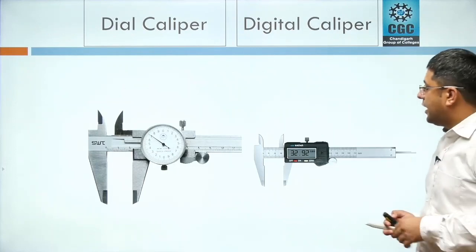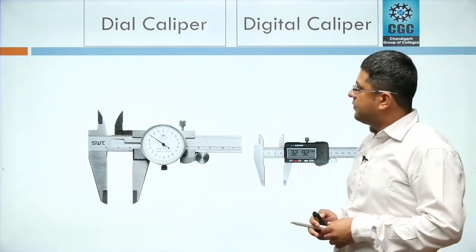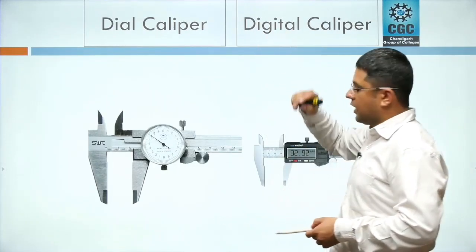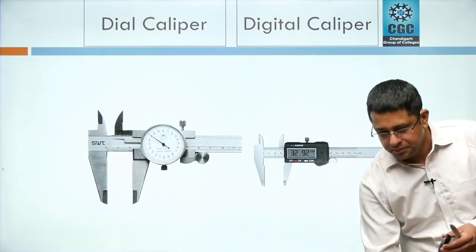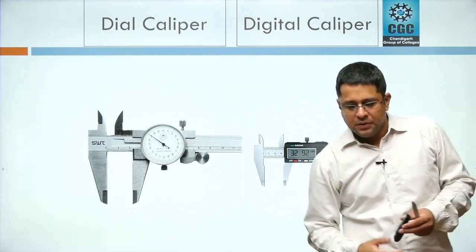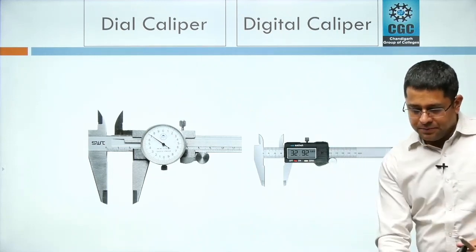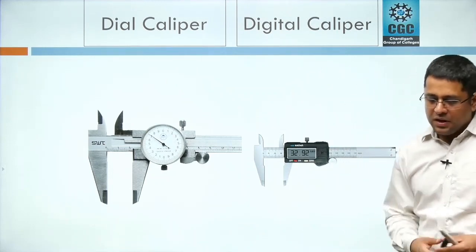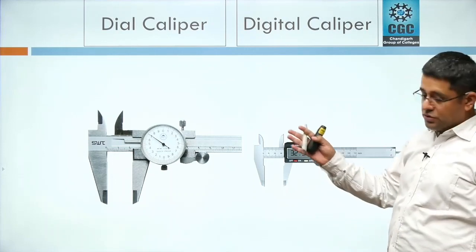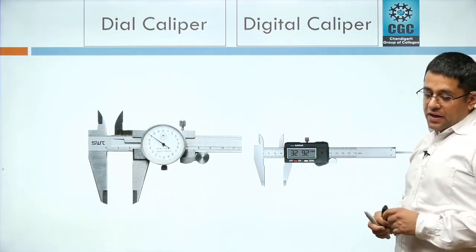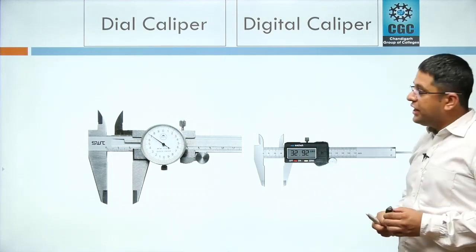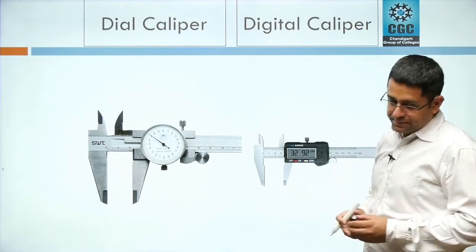Now, there are other types of vernier caliper also. The first one is dial caliper, and then digital caliper. The picture on the left side shows dial caliper. It has an advantage over the vernier caliper. With this, there is no need to find the coinciding lines.